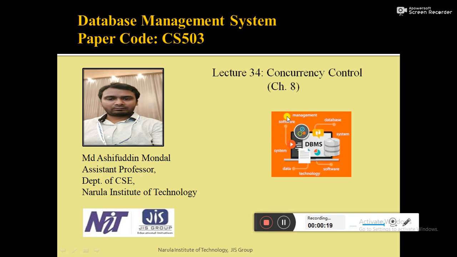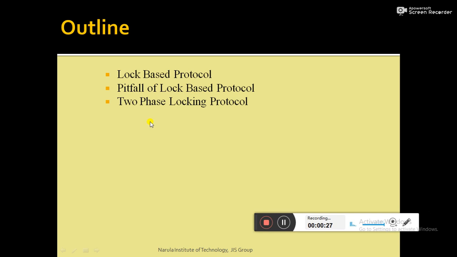Now, I am going to cover chapter number 8, which is concurrency control in transaction management system. These are the topics which I am going to cover during my lecture. I will discuss different kinds of protocols maintained by the concurrency control component, by which the concurrency control component ensures serializability. So I will discuss the lock-based protocol, then I will discuss the drawbacks of the lock-based protocol, and then I will introduce the two-phase locking protocol.